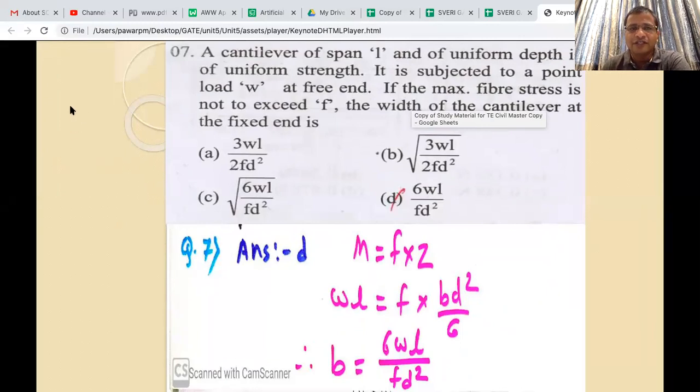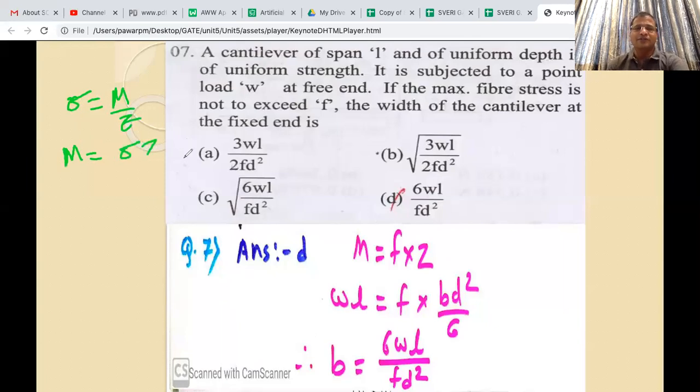M by I is equal to sigma by y, or you can directly use the formula sigma is equal to M by Z, and therefore M is equal to sigma into Z. For the rectangular section, M is sigma into BD square by 6. So what is asked here?